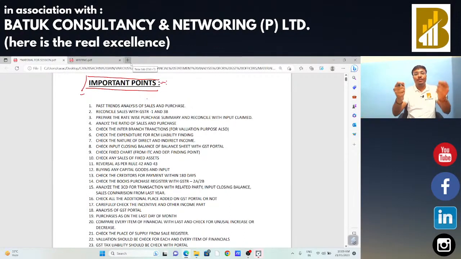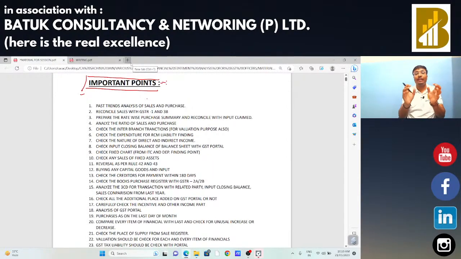Sir, first of all, as soon as you demand the financial statement and the assessee has provided you the financial statement, at that time, what is the first thing on which we need to do the analysis, or how are we going to start the analysis? So when we are going to take any assessee for audit, in that case, first we are going to analyze the nature of the business entity, what business he is in. Is he in banking business, steel manufacturing, construction services, banking services, or textile manufacturers, or traders? What is the nature of the business? Okay, after that, we are going to demand certain documents for smoothly carrying out the audit.